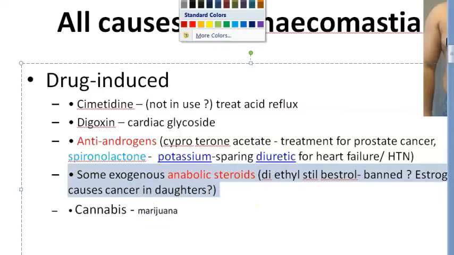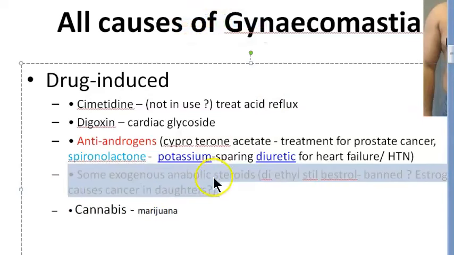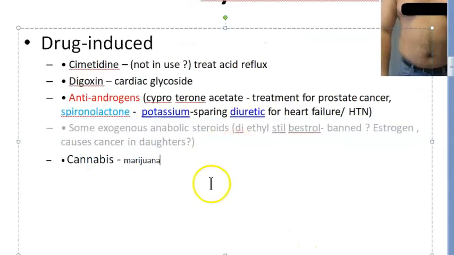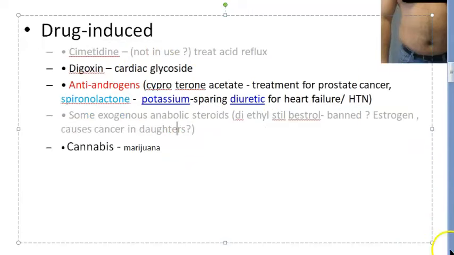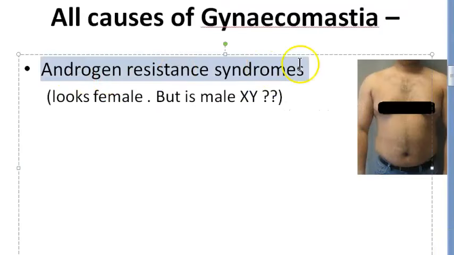Things which are not used that much, like diethylstilbestrol, if people are using, that can cause gynecomastia. We are making that light gray because these are drugs that are not actually in use, isn't it? Like diethylstilbestrol not in use, and cimetidine I haven't heard of being used. Okay, then coming to androgen resistance syndrome.